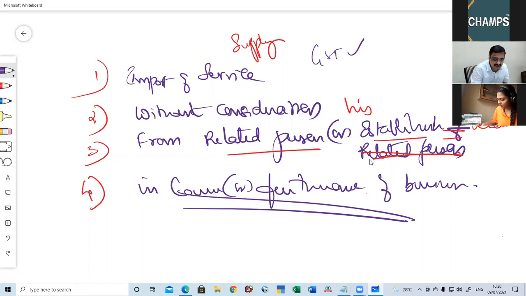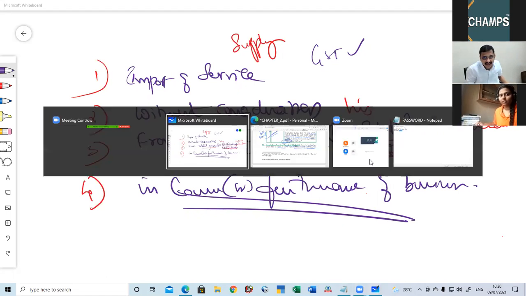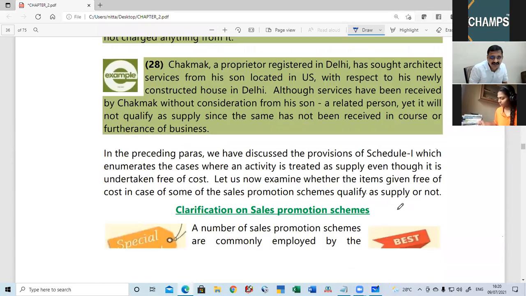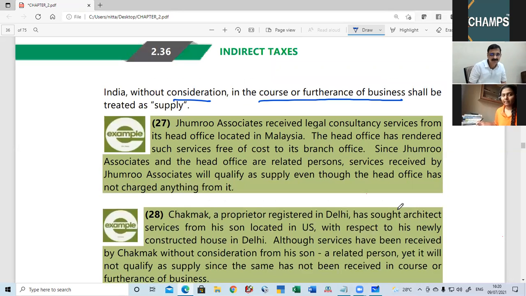Of course, for import of service, GST will be on reverse charge. Okay. Right. We will further understand this point with the help of examples that have been provided here.